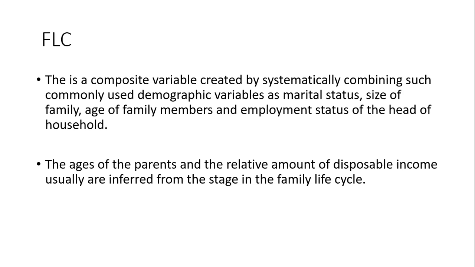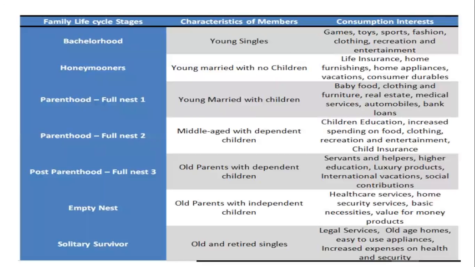So the ages of the parents and the relative amount of disposable income usually are inferred from the stage in the family life cycle, because that tells us all about how the decision making is done. If you see this particular chart, the family cycle stages are bachelorhood, honeymooners, parenthood 1, parenthood 2, post-parenthood 3, emptiness, then solitary survivor.